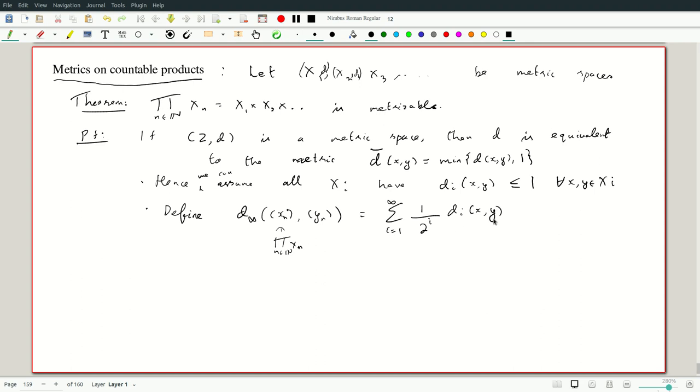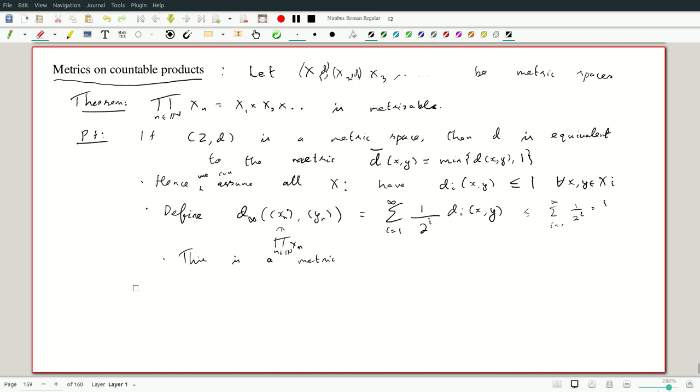Because these are between 0 and 1, the sum is going to be finite. It's at most the sum, i equals 1 to infinity, of 1 over 2 to the i, which is 1. So this is also bounded by 1. So we get a metric on this product. Triangle inequality will come simply by component-wise summing. If they are 0, all the terms must be 0, so the points must be equal. It's obviously symmetric.